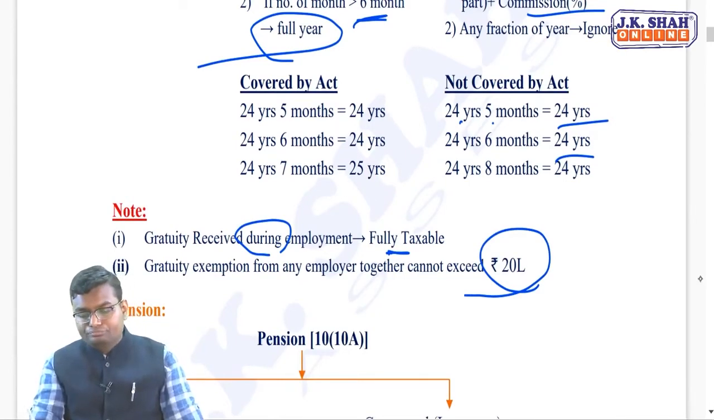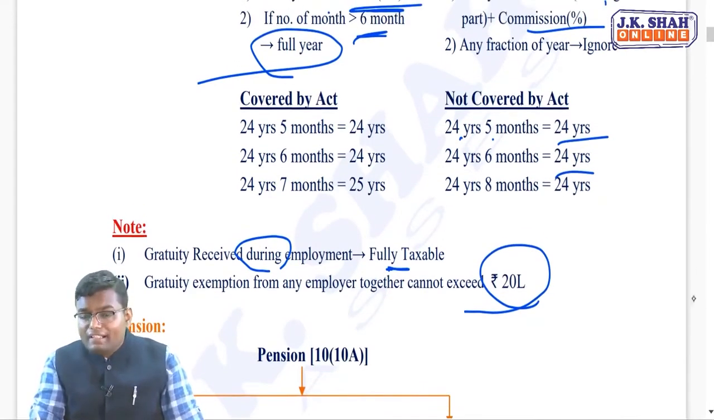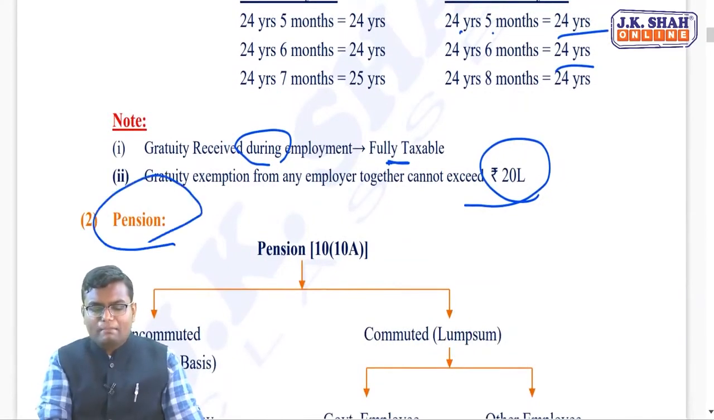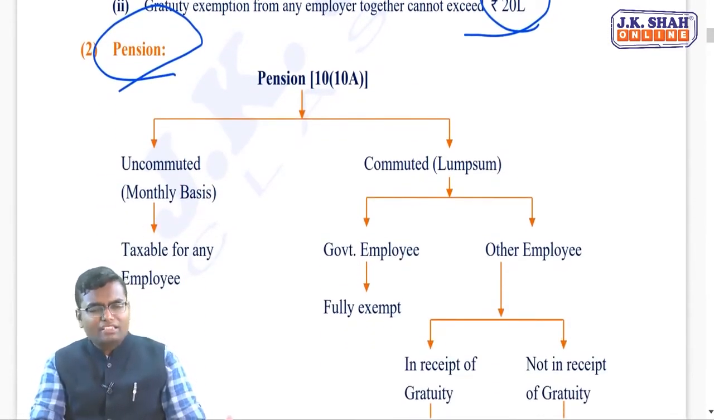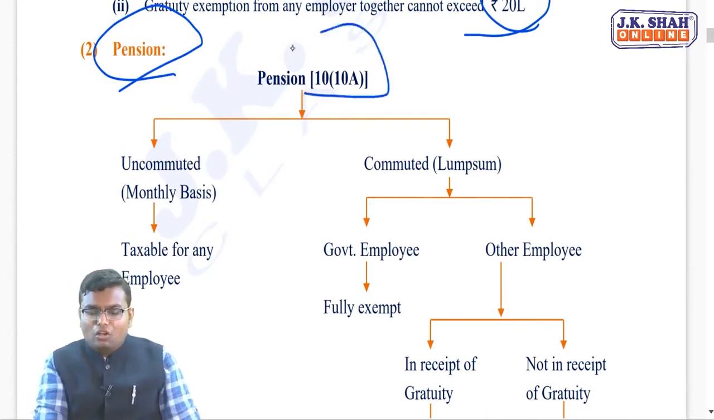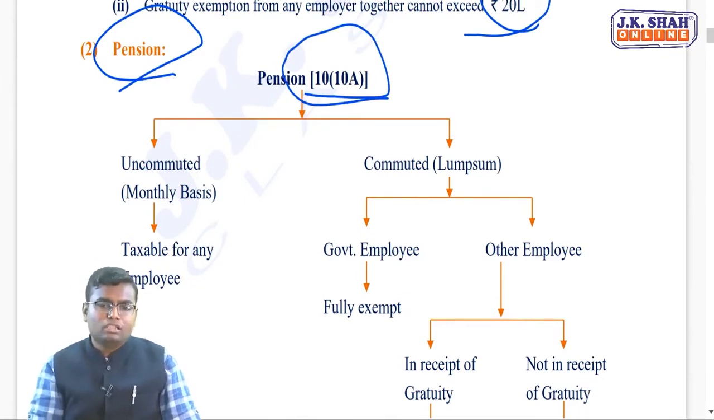Now, what is the second retirement benefit you may be receiving? That is pension. See, the pension is never received during the employment, so there is no worry about it. The pension is always received at the time of retirement or on or after retirement. Section 10 clause 10A is discussing what? Pension. Now, pension can be of two types.